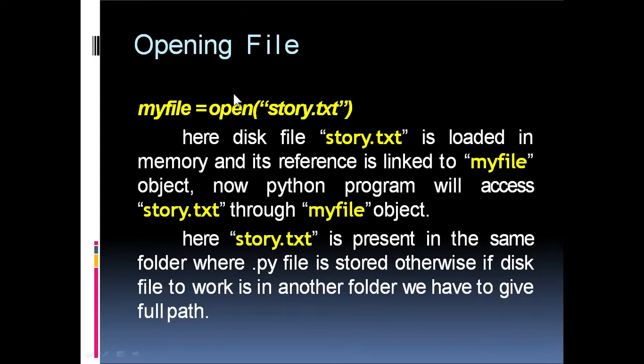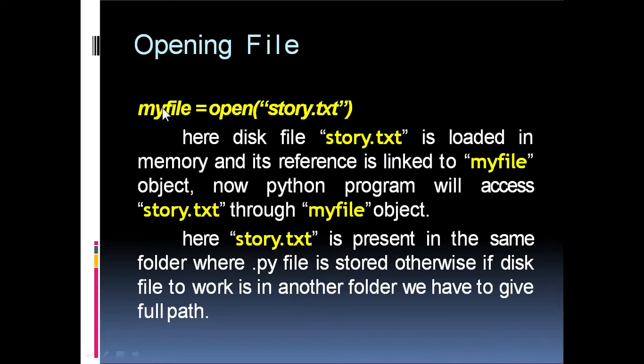story.txt. Here open is the function which is used to link our file stream object myfile with the file story.txt that exists in the memory. Note that this story.txt, the file name, must be enclosed in double quotes. So the file story.txt is loaded in memory and its reference is linked to the myfile object.